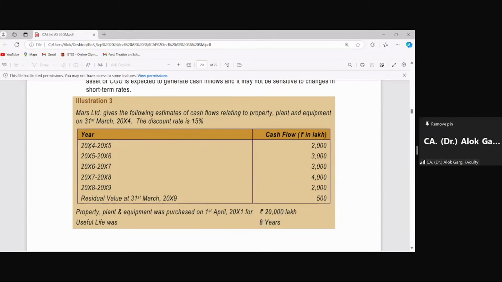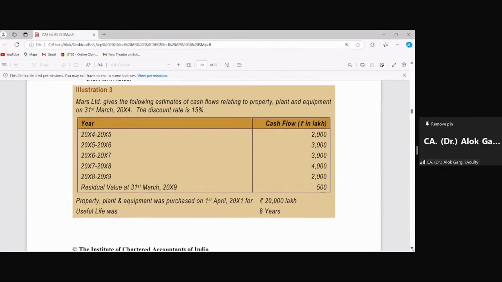The cash flows for the next 5 years and the residual value at the end of the life of the asset are also given. Can I compute the carrying value on 31st March 2004? Yes. How can I compute it?